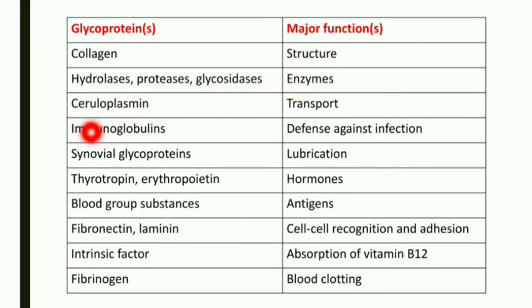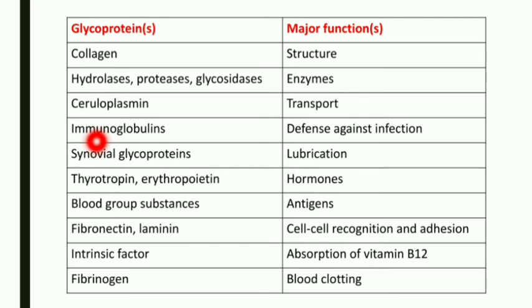Then we will see ceruloplasmin. Ceruloplasmin acts as a transport protein. It is a peroxidase enzyme present in the human body. The main role of ceruloplasmin is that it is the major copper-carrying protein present in the blood. It also plays a role in iron metabolism. Then the next one is immunoglobulin.